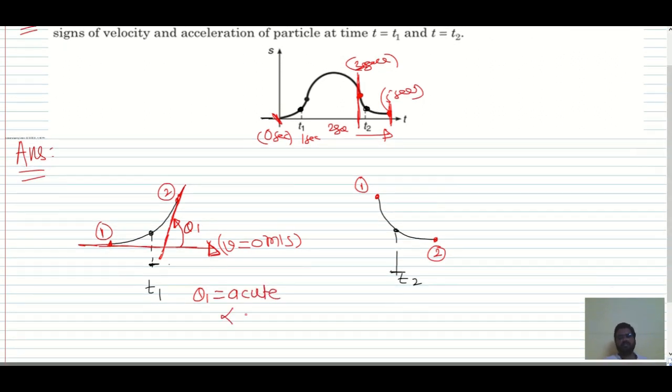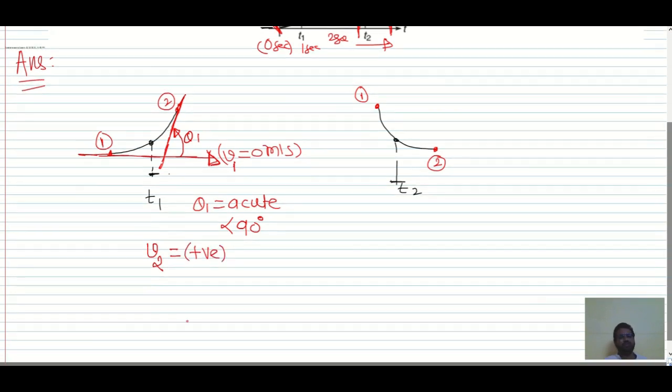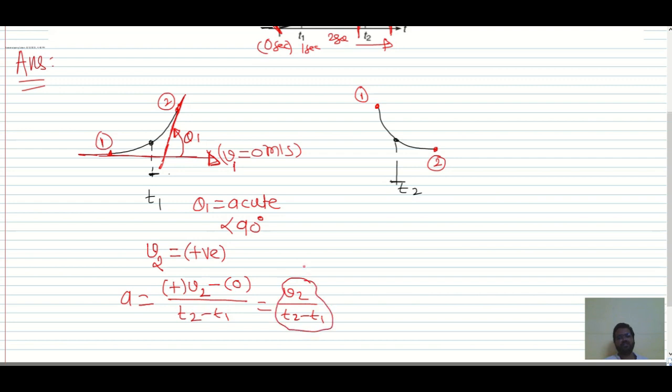Acute angle means it is lesser than 90 degrees. Whenever the angle with respect to the positive direction of the x-axis is lesser than 90 degrees, at that point velocity is positive. So over here the final velocity we have at 2 is positive, right? So the acceleration you can write is v2 minus 0 meters per second divided by the total time, which is t2 minus t1. So over here v2 divided by t2 minus t1 indicates this acceleration is positive.